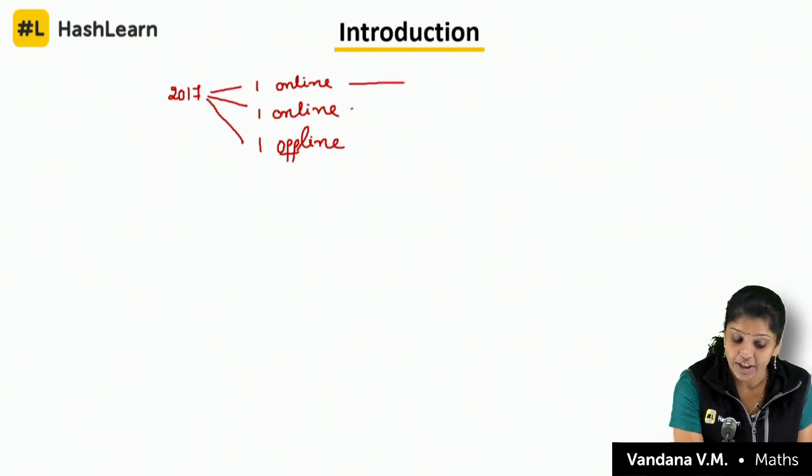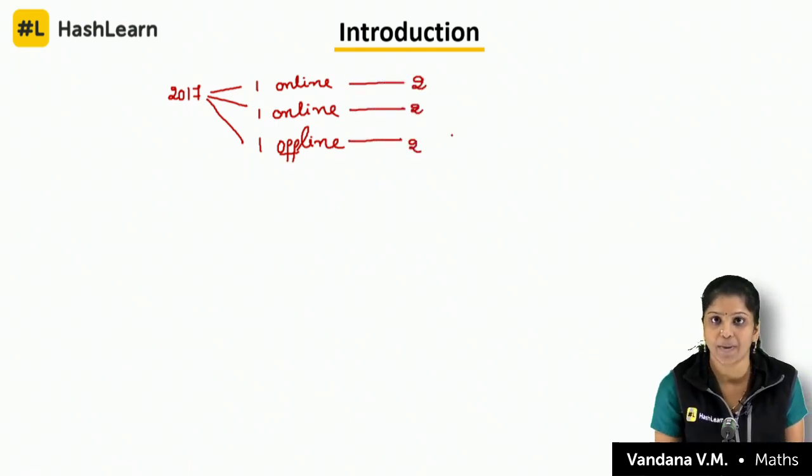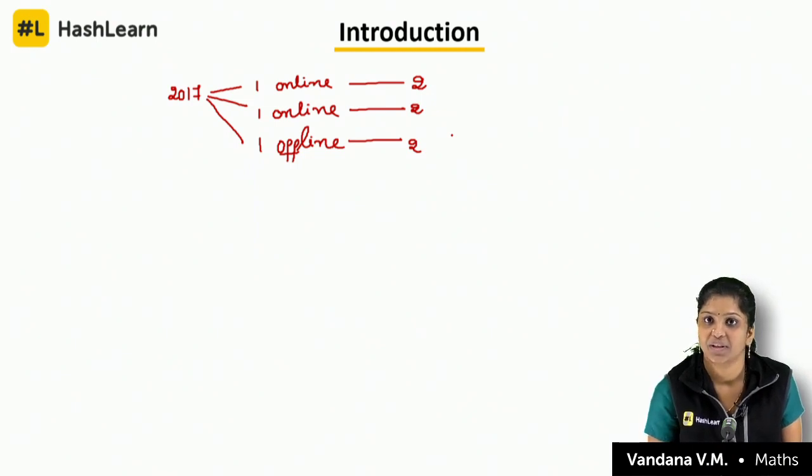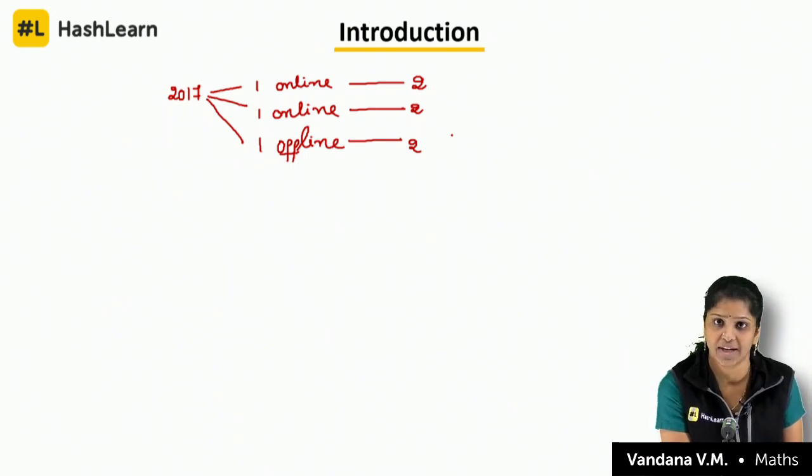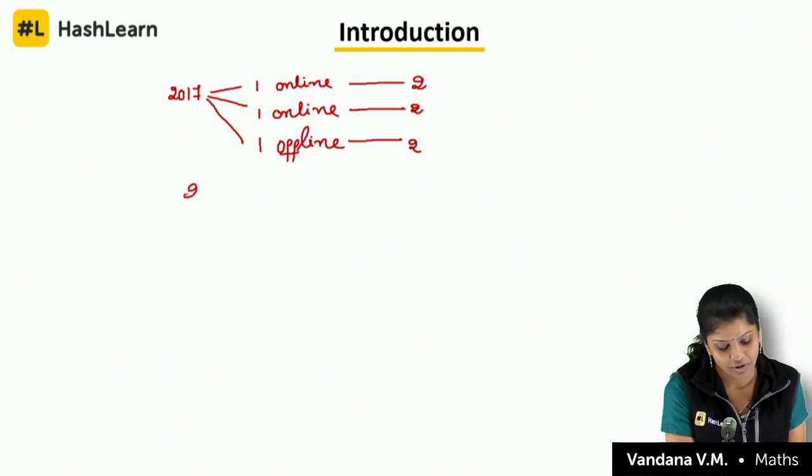Yes, in each paper they asked two questions, and that too back to back. Three-dimensional geometry and vectors, I am talking about both. Very important and high weightage chapter. Not only 2018 and 17. Observe the previous years like 2016, 15, 14.